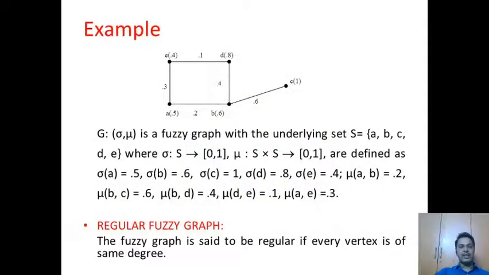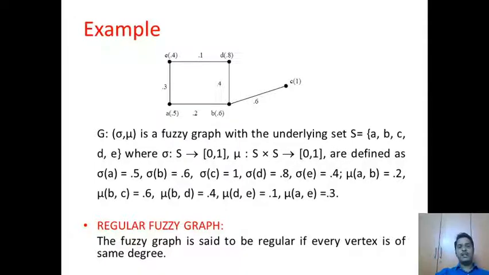For example, consider the vertex set A, B, C, D, E with the membership value sigma from V to 0, 1 and the edge membership value mu from V cross V to 0, 1. Here sigma of A is 0.5, B is 0.6, C is 1, D is 0.8 and E is 0.4. The edge membership values are A comma B is 0.2, BC is 0.6, BD is 0.4, D comma E is 1.1 and A comma E is 0.3.